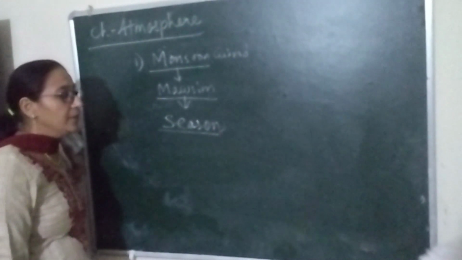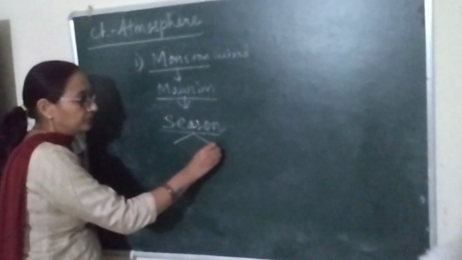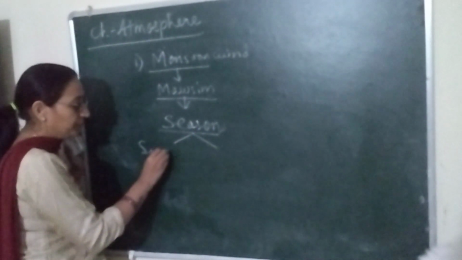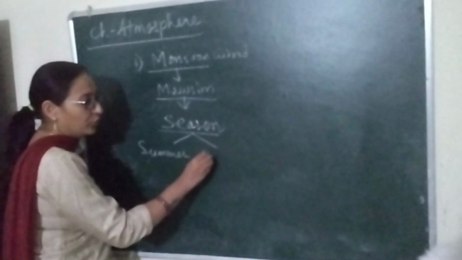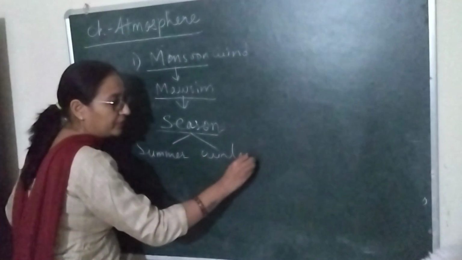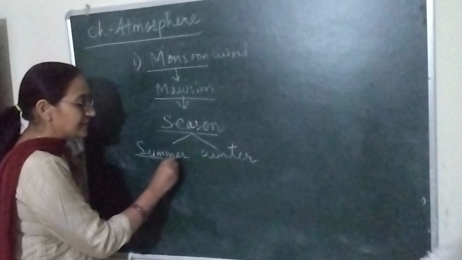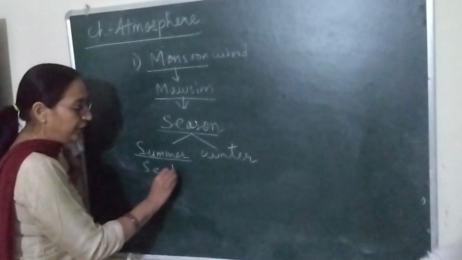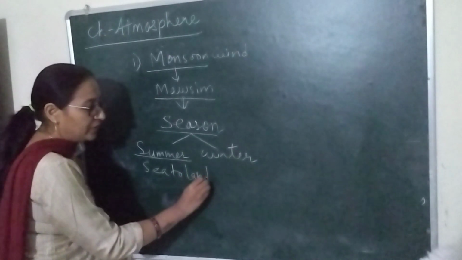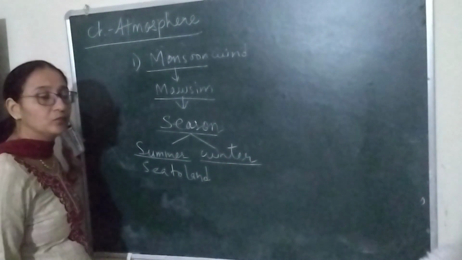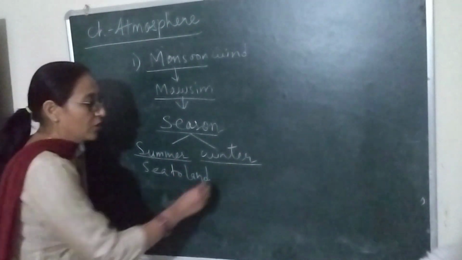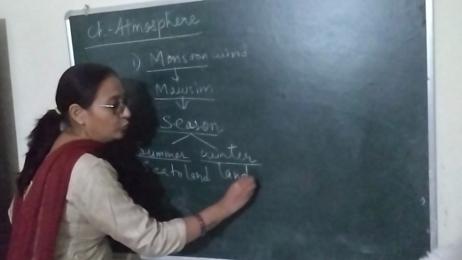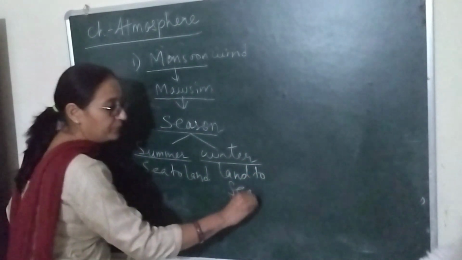Basically we have two important seasons here, summer and winter. During summer, monsoon winds blow from sea to land, and during winter, monsoon winds blow from land to sea.